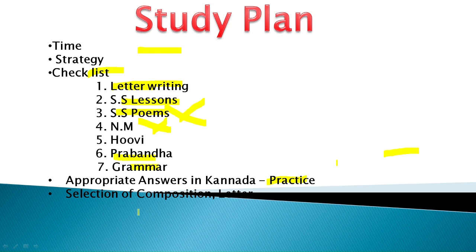Now, selection of composition and letter. This is very important. Read the options given for the composition, choose the one which you are comfortable with and can show maximum creativity, a good creative writing. So choose the one where you can write some related points. You can refer to the Prabandha videos for more information, and later learn both the formats. Choose the easy one to write.